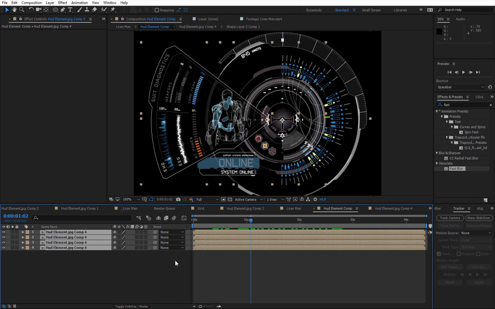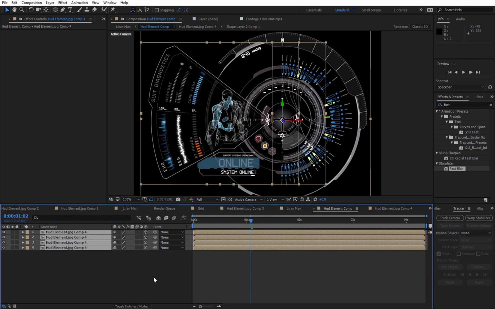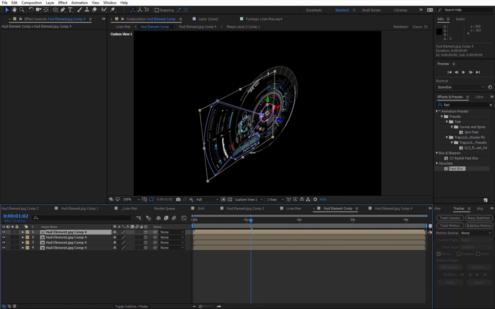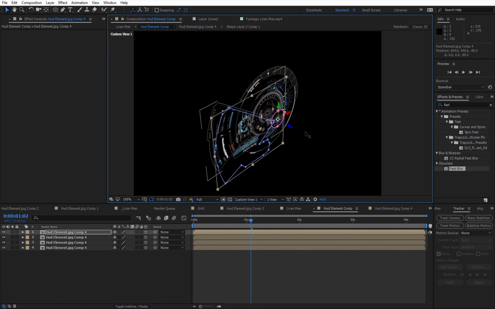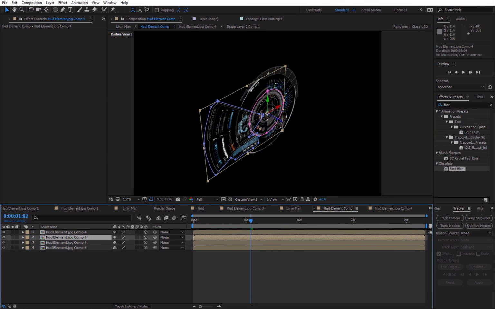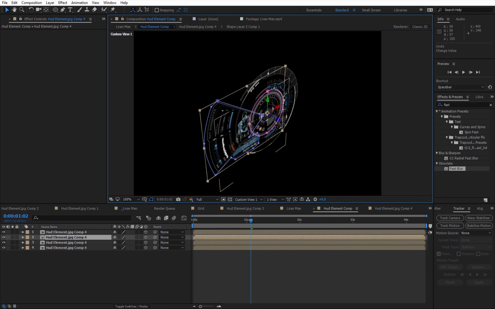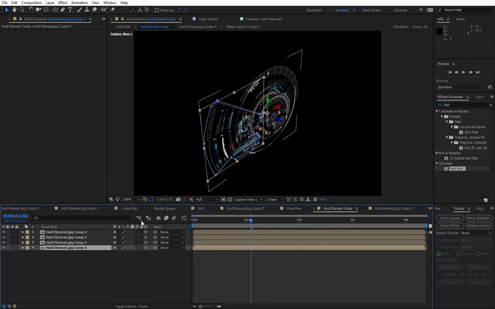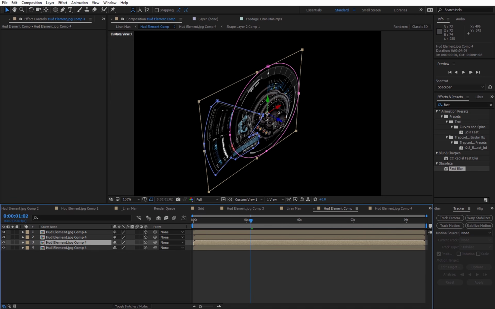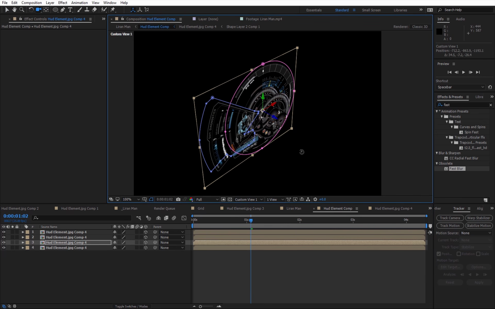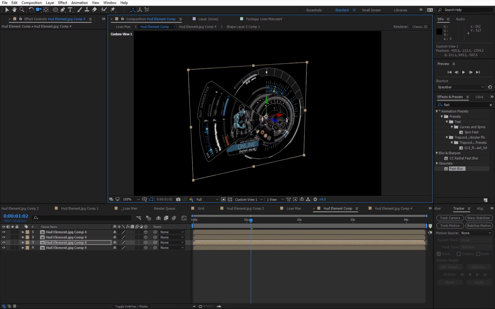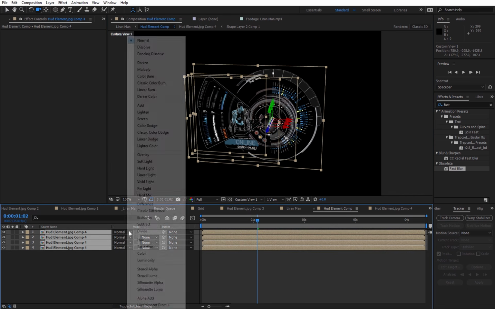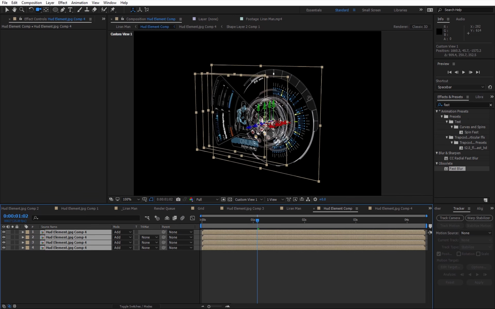Anyway, I'm gonna take all those layers and I'm gonna turn them into 3D layers, and now I'm gonna go to the custom view, and I'm gonna take the small layer, I'm gonna take it to the front, and then the second one, and I'm gonna create a bit more spacing between them, and I'm gonna take the big circular one and take it to the back. Now I can see that I have this depth effect, but I don't see them blend with each other, so I'm gonna change all of them to add mode.